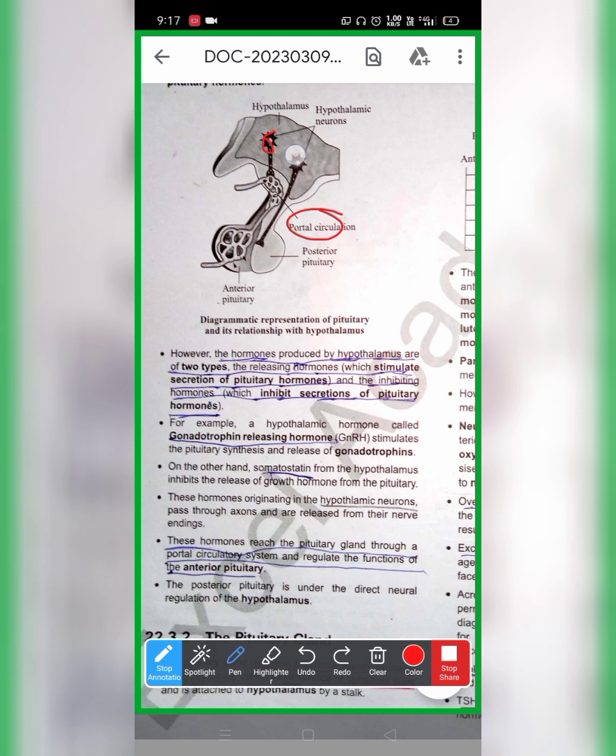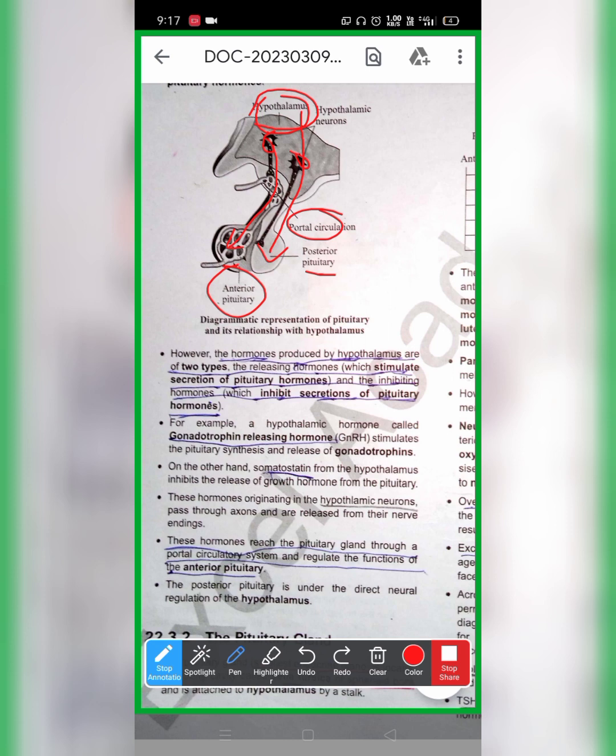Whatever secretions are secreted from the hypothalamus reach, through the portal circulation, the anterior pituitary. But the posterior pituitary is directly under the control of the hypothalamus, and the hormones synthesized in the hypothalamus directly come to the posterior pituitary.